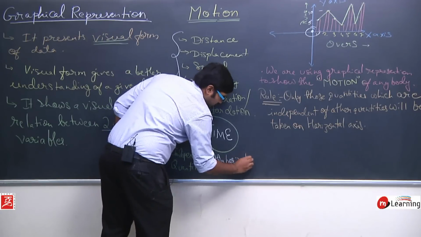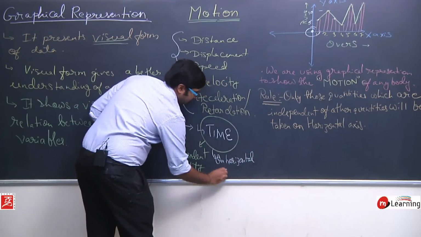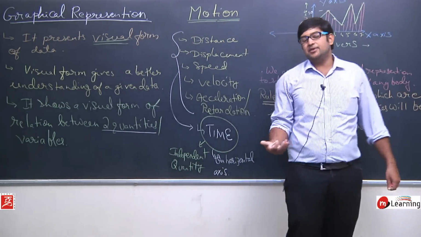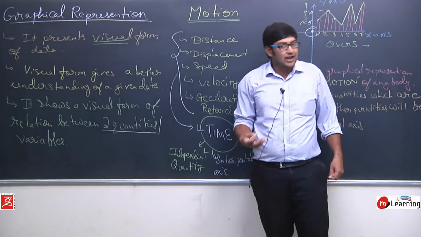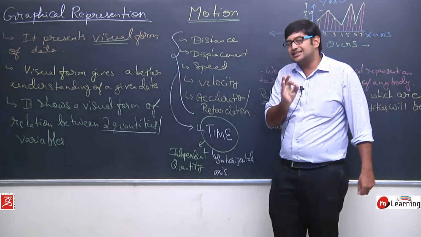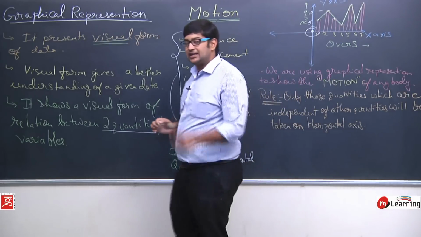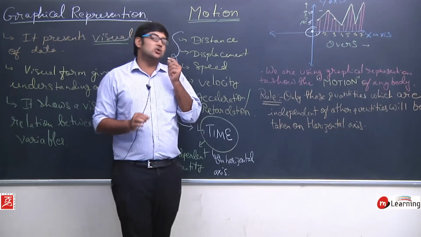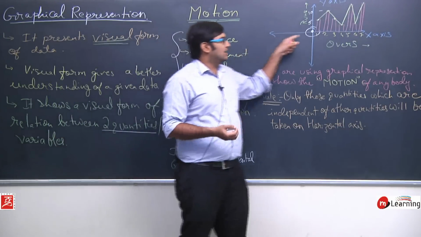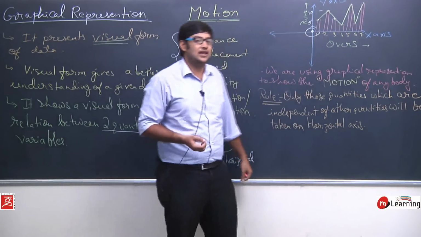This may be a viva question: why is time plotted on the horizontal axis, why can't we plot any other quantity on the horizontal axis? The simple reason is that time is an independent quantity, so only independent quantities can be plotted on the horizontal axis.